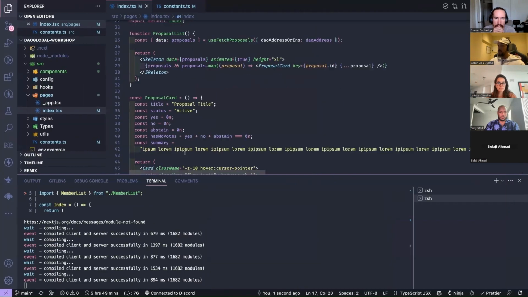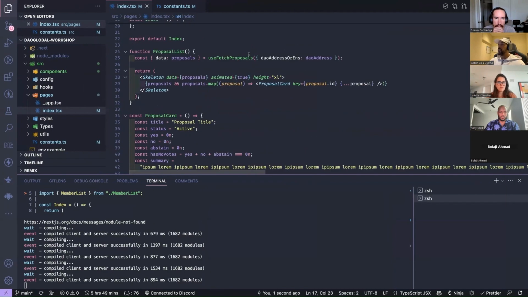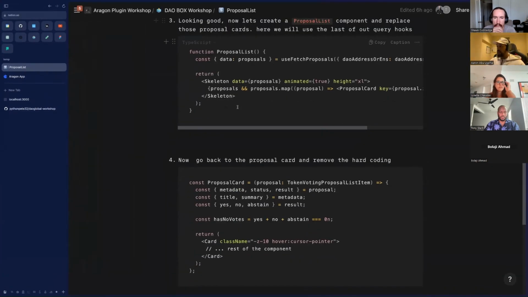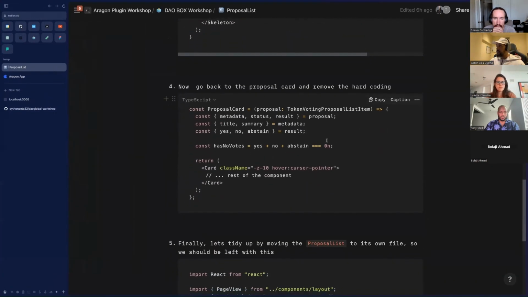So now we need to essentially remove all this hard coding and get the real data in there, right? So yeah, let's go back here. Okay.